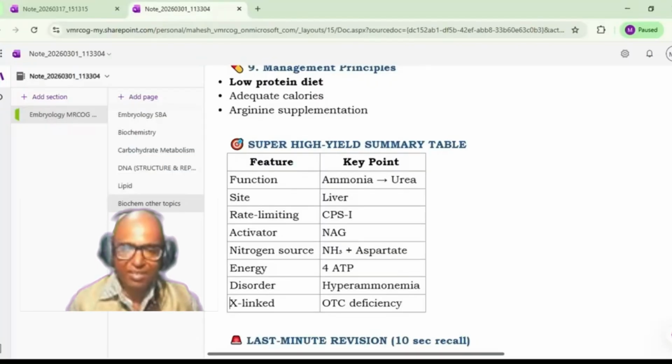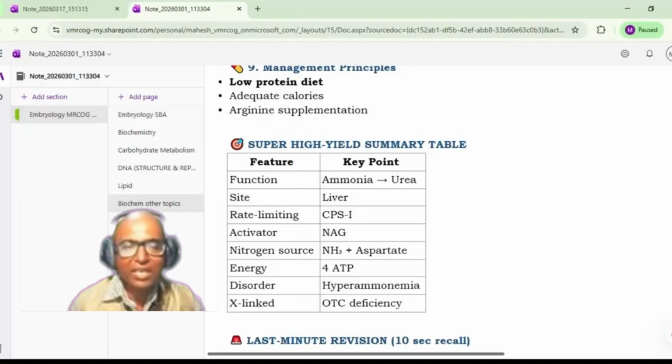The site is the liver and the rate limiting enzyme is CPS1. For this CPS1, you require an activator, which is N-acetyl glutamate, that is NAG. The nitrogen comes from two sources. One is from ammonia, second is from aspartate. There is utilization of 4 ATPs and the net formation is 2.5 ATP, because from the NADH, one NADH.